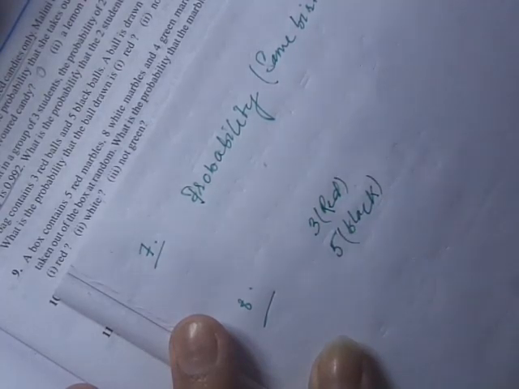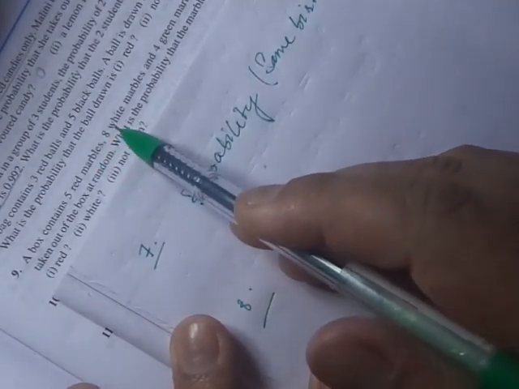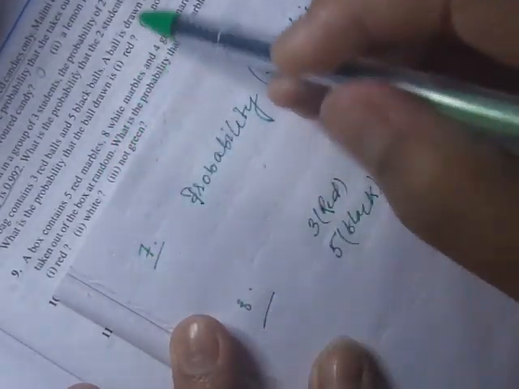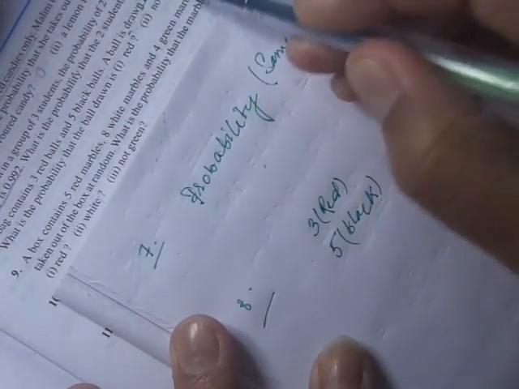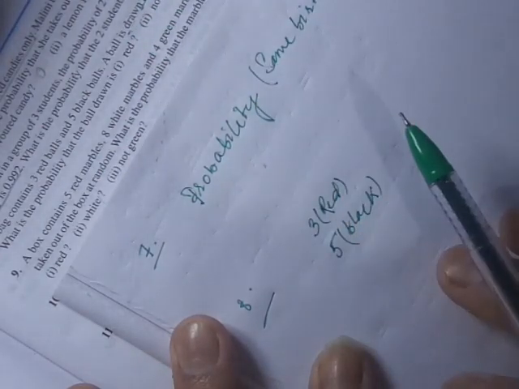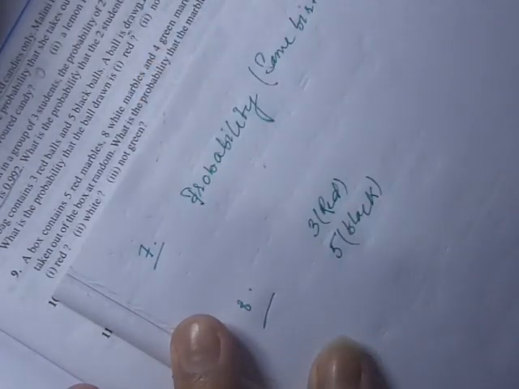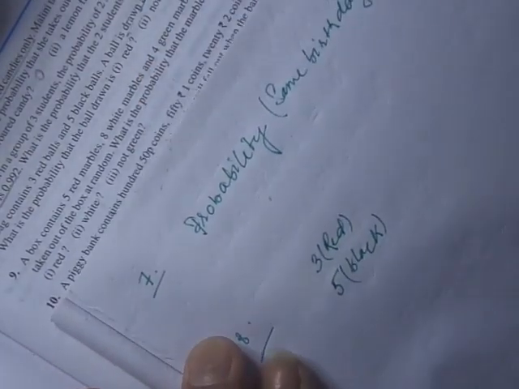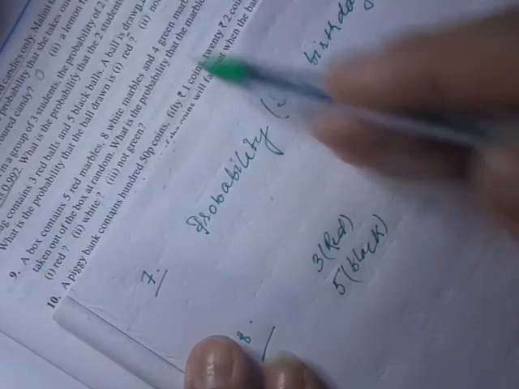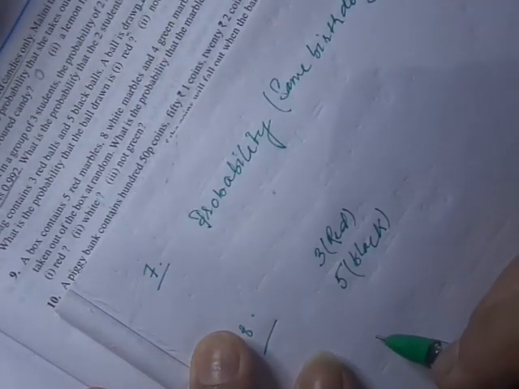Together we have 8 balls. The question is asking the probability that the ball drawn is red. A ball is drawn at random. At random means just without choosing, even without looking, just picking. So the probability of getting red will be how much then?